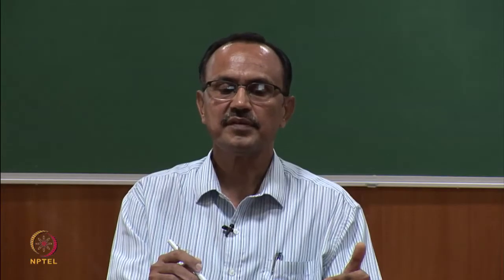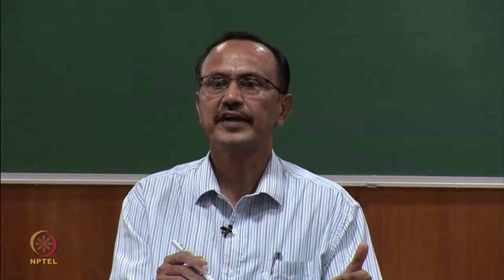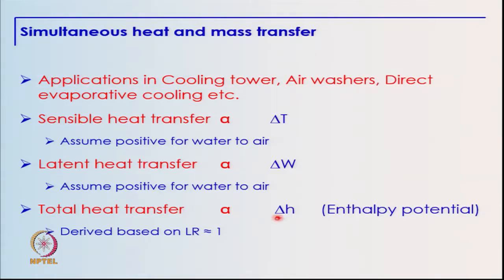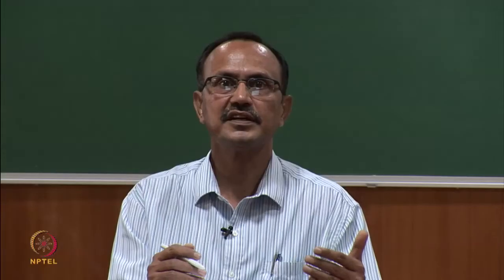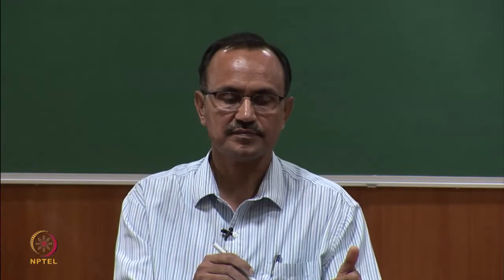And this expression has been derived based on the assumption which we made earlier, that the Lewis relation is assumed to be 1. Only then we can show that the total heat transfer is proportional to the difference in enthalpies, and that concept is called the enthalpy potential. We would like to now see how this potential helps us in better appreciation of the simultaneous heat and mass transfer between air stream and water.